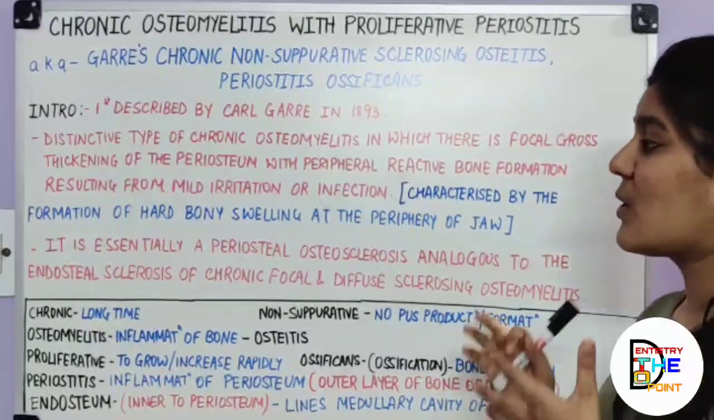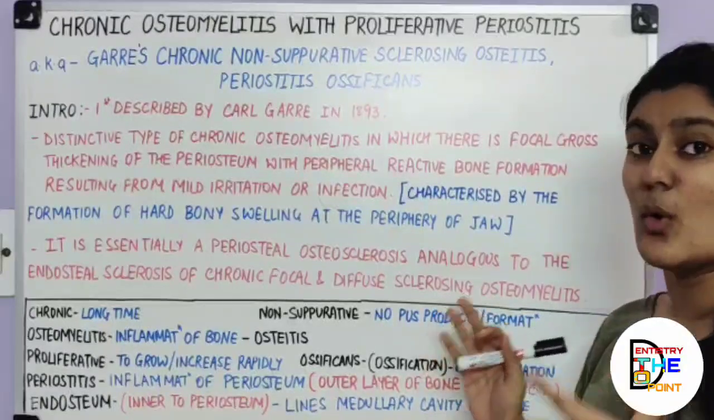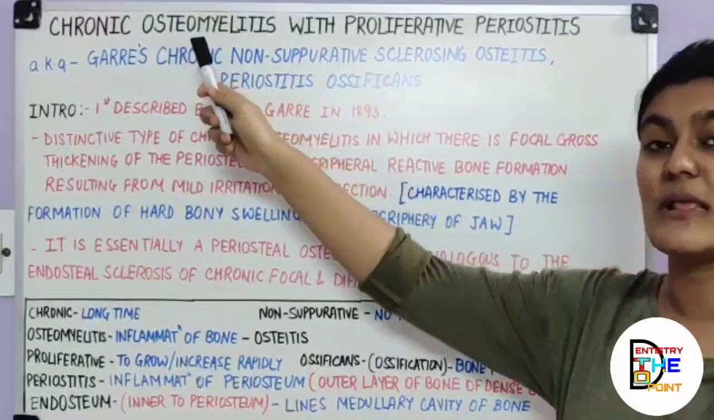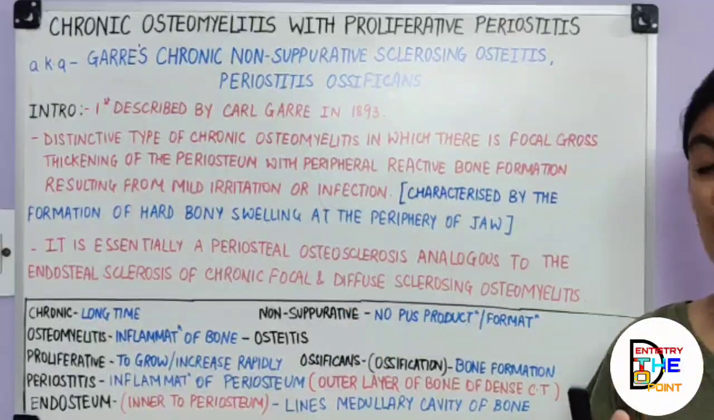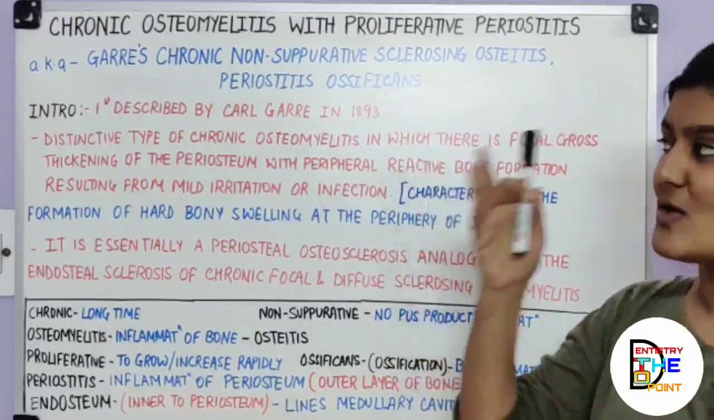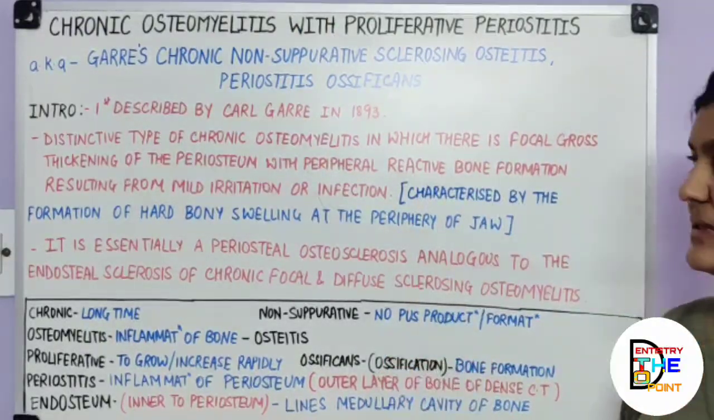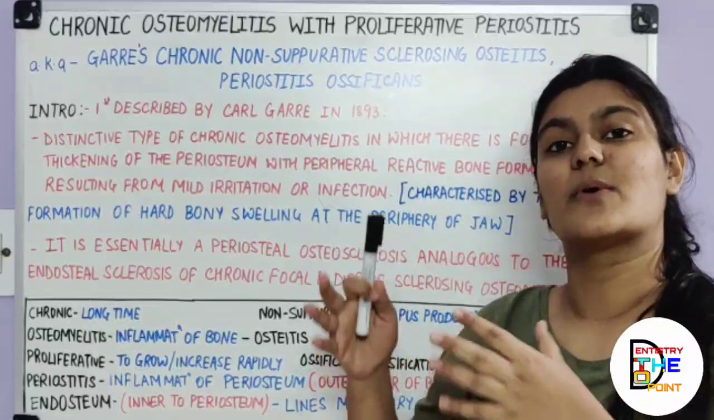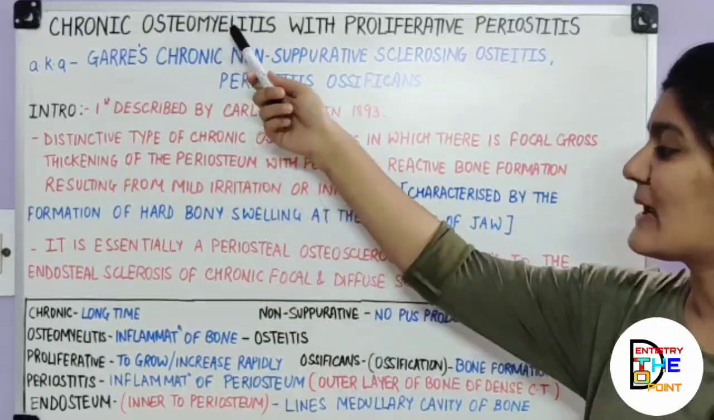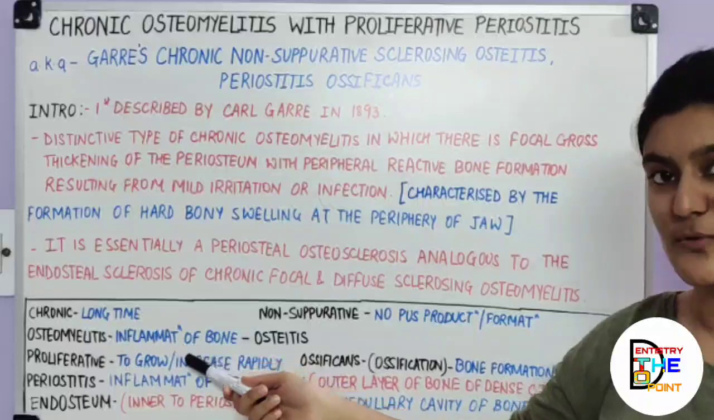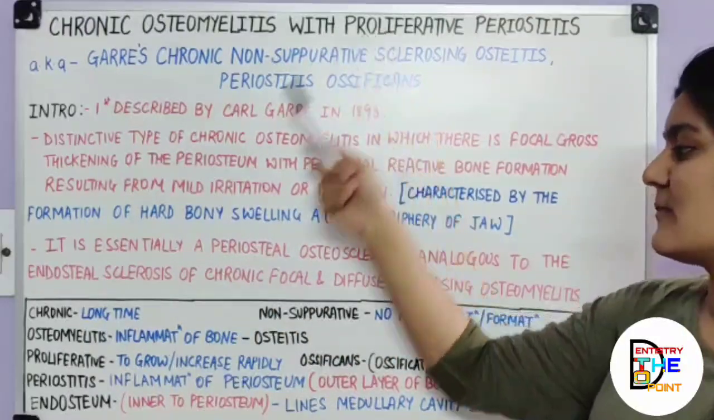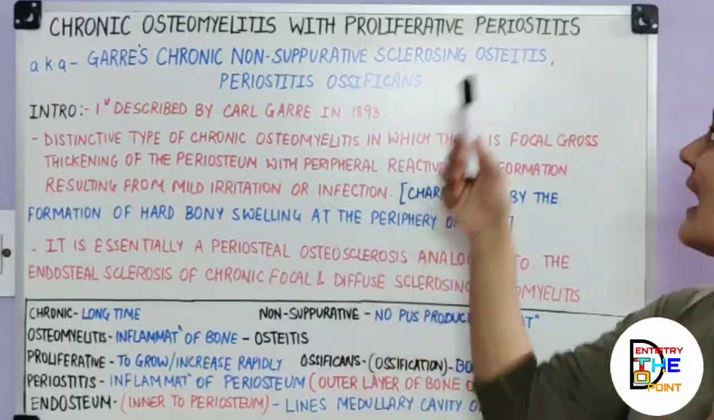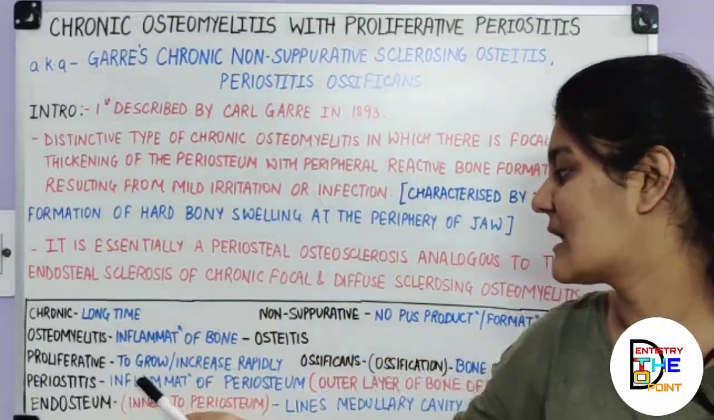Now this whole disease revolves around its name. If you break the name, or the similar names for this disease, you will get to know about the disease. So let's break the name and get into the intro of the disease. Firstly, chronic means a long time, a disease that is persisting for a longer time. Then osteomyelitis, which is already dealt with, is nothing but inflammation of the bone. Proliferative means to spread rapidly, to increase rapidly, to grow rapidly.